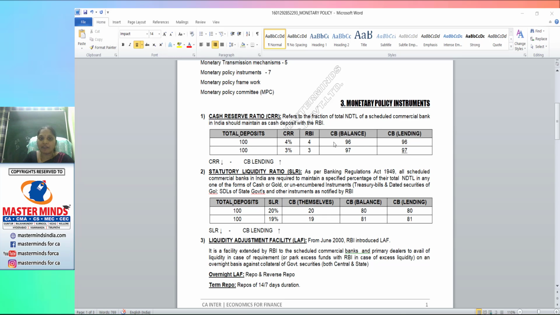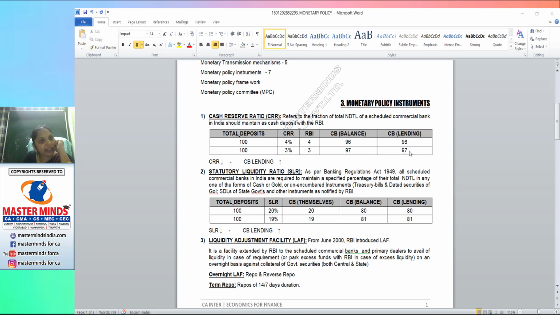When the CRR was 4%, the commercial bank lending, credit, investment in the economy and aggregate demand were based on 96. But when it decreases from 4% to 3%, the lending increases from 96 rupees to 97 rupees. Yes or no?